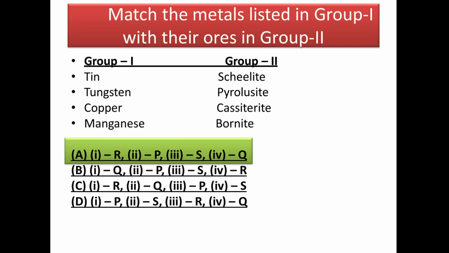Okay, next question. Match the following metals in group 1 with the ores in group 2. Now you can see all the ores and their formulas here. Scheelite is an ore of tungsten. Pyrolusite is a manganese ore. Cassiterite is a tin ore and bornite is a copper ore.